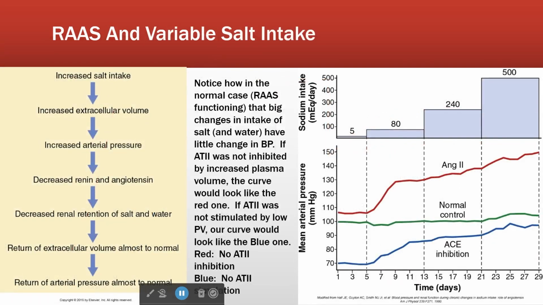Okay, how? What about the salt side of things? If we increase our salt intake, we'll get increased extracellular volume. Again, only if we can drink. Okay, salt doesn't make water, but it does make us want water. So increase our salt, increase our extracellular fluid volume. That's going to increase plasma volume, venous return, cardiac output. Right? So that's going to cause an increase in arterial pressure. That increase in pressure is going to decrease renin and angiotensin. So it works opposite too. That'll lead to a decreased retention of salt and water. So we're going to pee out salt and water.